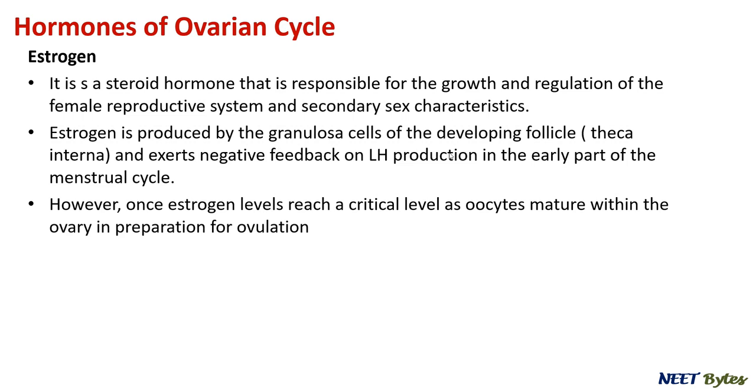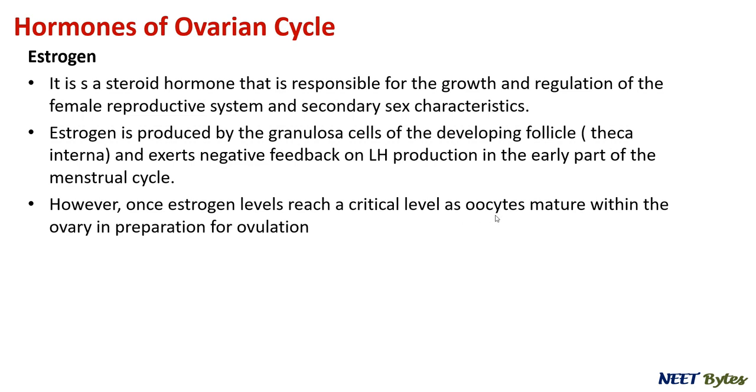So when the estrogen concentration is high, the concentration of LH will remain very low. Once the estrogen level reaches a critical level, at the period of ovulation, the oocytes mature and prepare themselves for the process of ovulation.